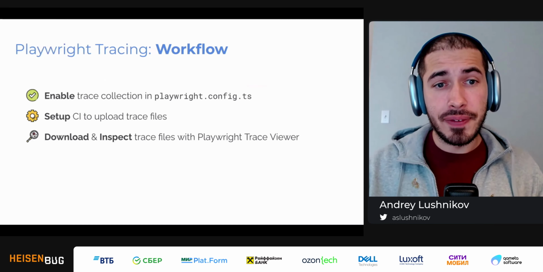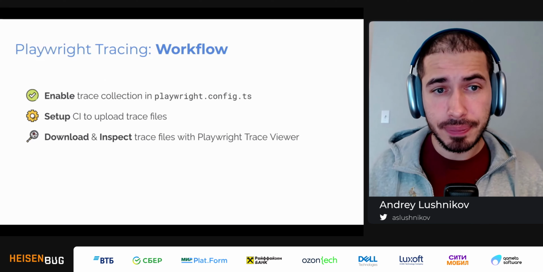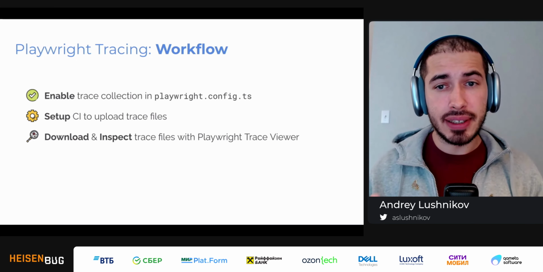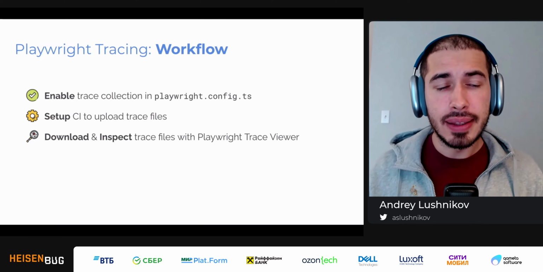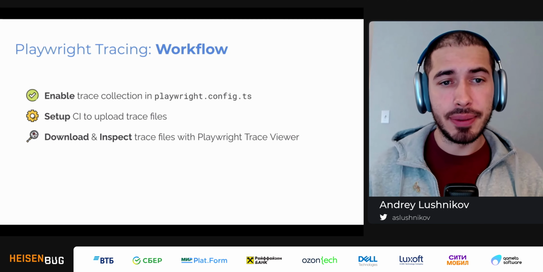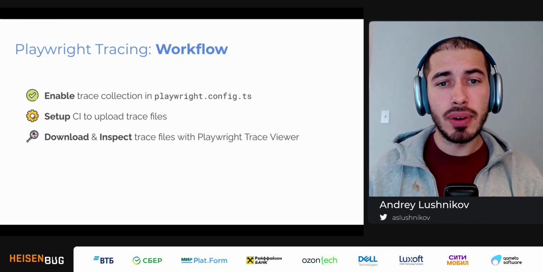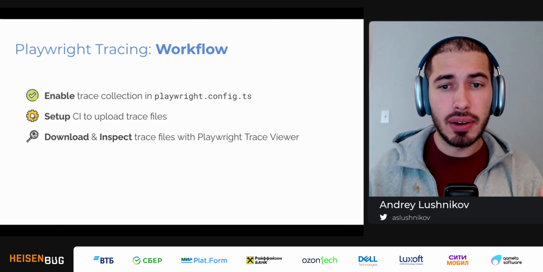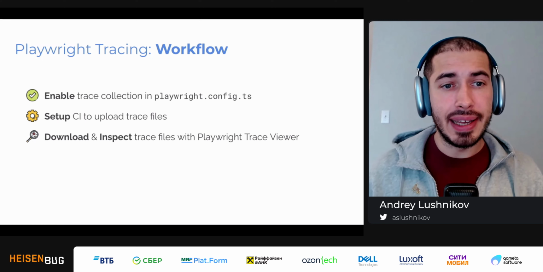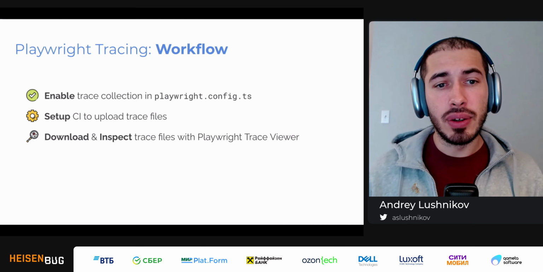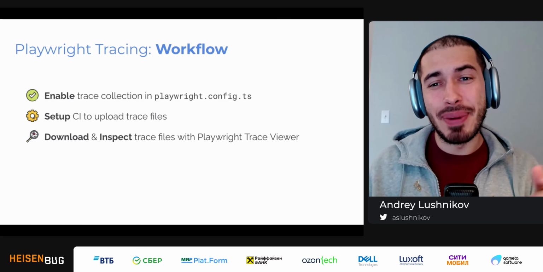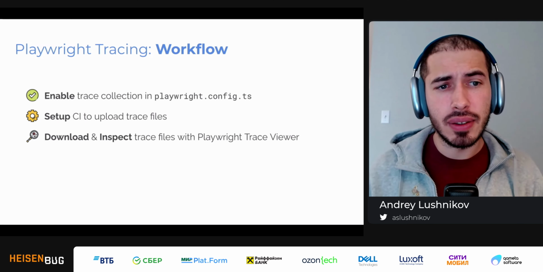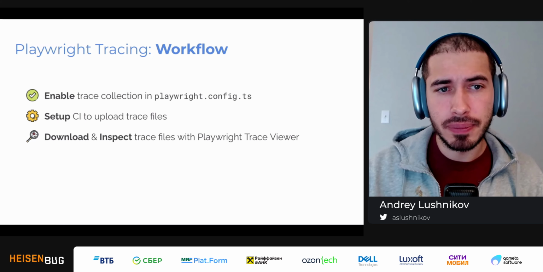But there are a few things you have to do before you start using it. First, you have to enable tracing in your Playwright configuration file. Next, you have to set up your CI or a cloud environment to upload these trace files to some artifactory or repository where you can download them from. And last but not least, you need to download and inspect these traces with the Playwright Trace Viewer. So let's go over the steps one by one.